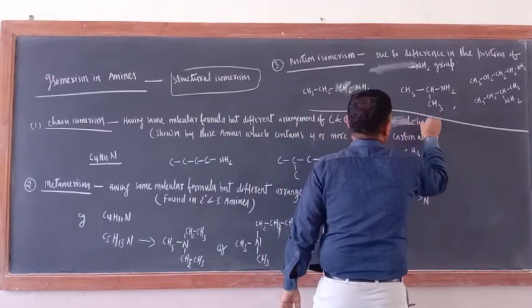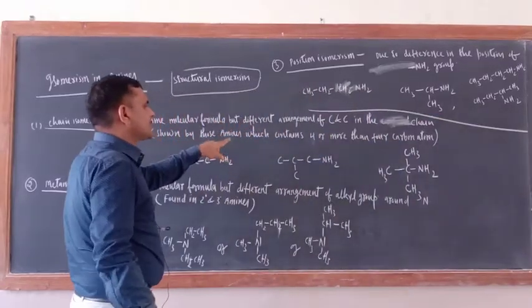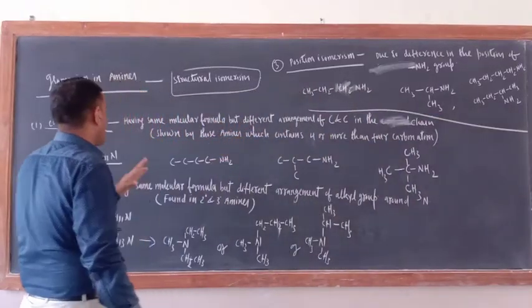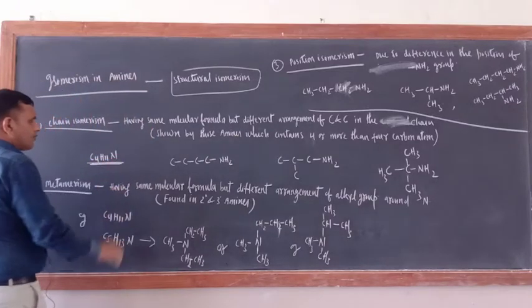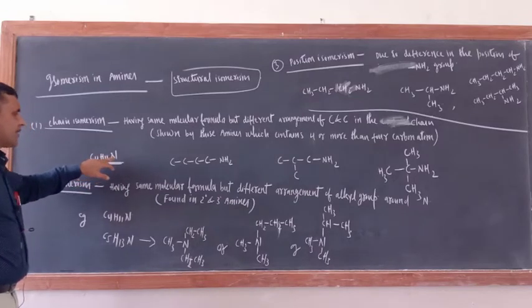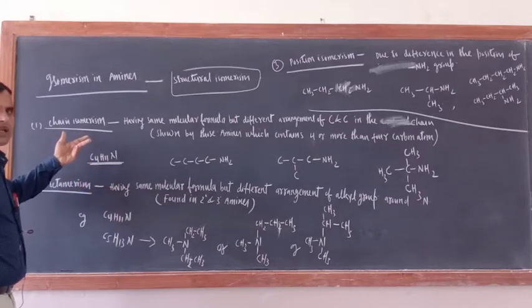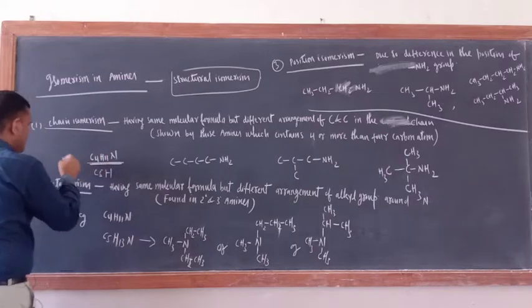Here you write chain. This is shown by those amines which contain 4 or more than 4 carbon atoms. Suppose this is the molecular formula, C4H11N. So 4 is there; more than 4, for example, you can also take. Suppose you are taking 5, so C5.